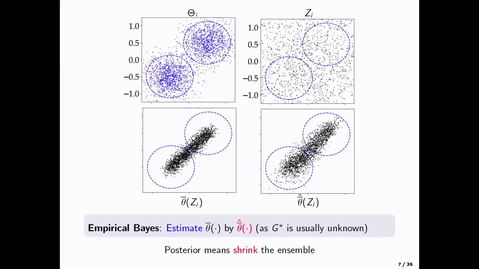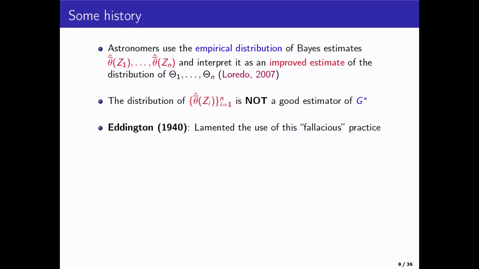Now, in empirical Bayes, this will depend on the underlying prior, which we do not know. Using empirical Bayes techniques, you can estimate the posterior mean. But even if you estimate the posterior mean, you get something like this, which one can say is, of course, very good in terms of denoising, but does not replicate the underlying distribution of theta i's. Is that clear? So, in fact, this is a mistake that I made in my first empirical Bayes paper, and then Tom Loredo at Cornell told me that this is what astronomers do all the time.